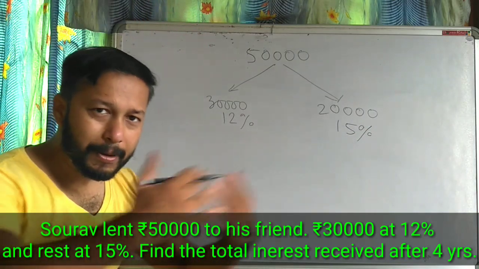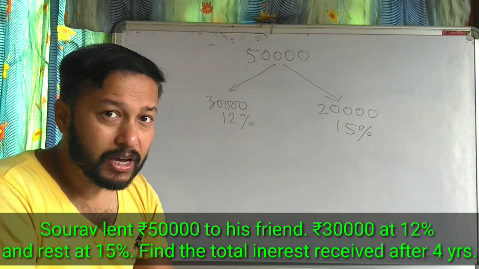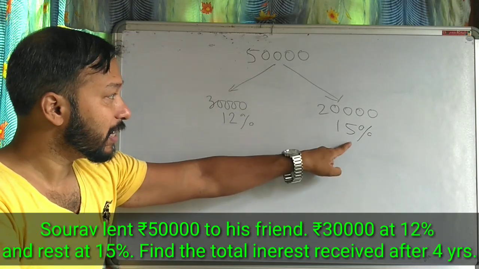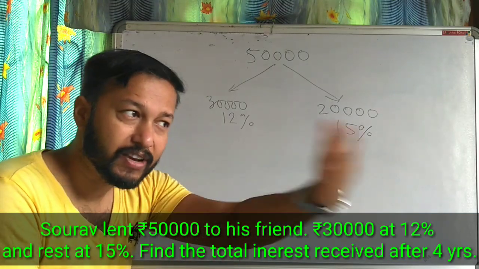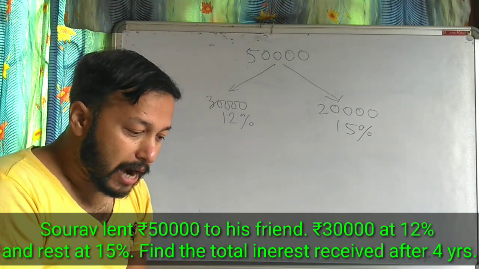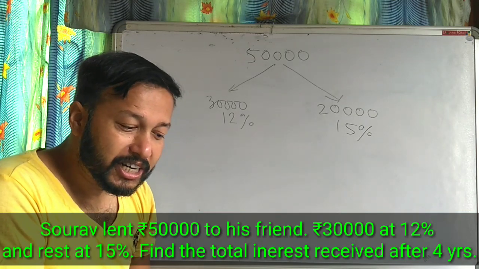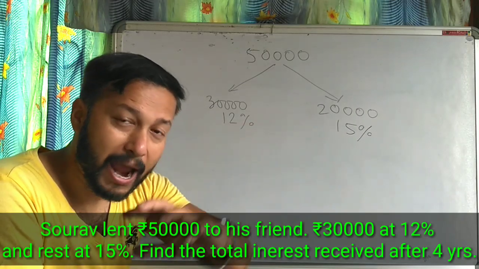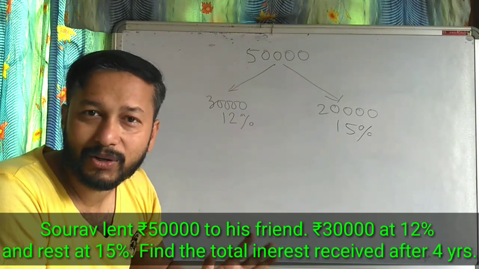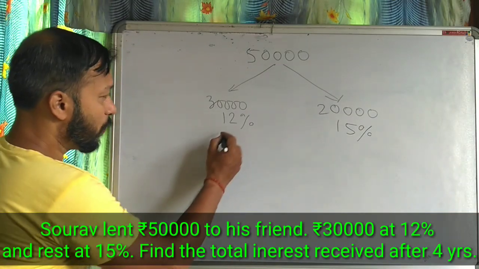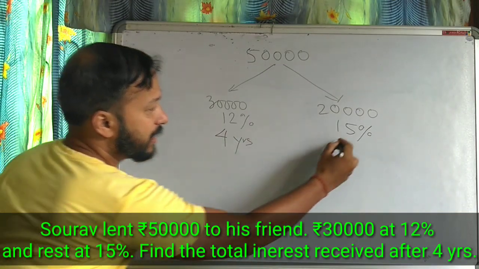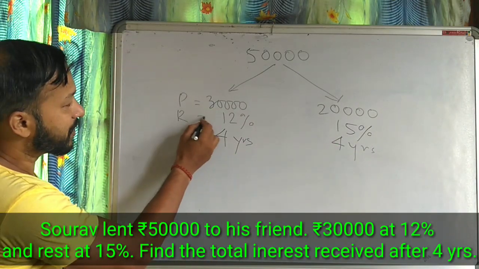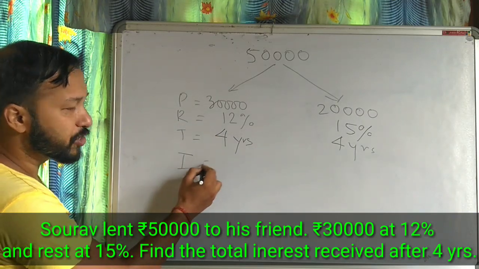Understood? So he is giving 50,000 rupees. Out of that 50,000 rupees, first 30,000 at 12% and 20,000 at 15%. In these two conditions he is giving the money. Now, how much interest did he receive in 4 years? After 4 years, how much money is he getting back? Getting back means only interest you have to calculate. Okay? So time is 4 years, and here also time is 4 years. So this is my principal, rate and time.